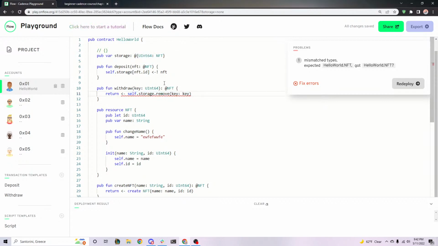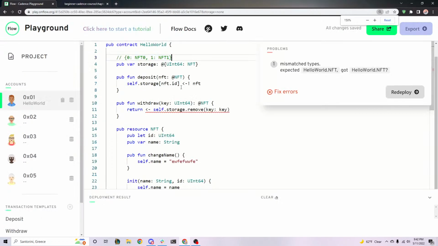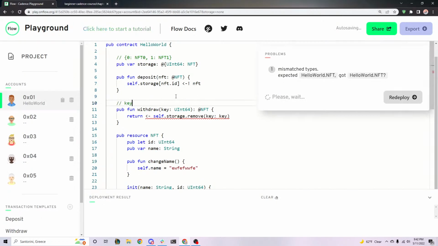Exactly. For example, let's say the dictionary looked like this: 0 maps to NFT 0, 1 maps to NFT 1. What would happen if we passed in a key that equals 2? This will return nil. So that's why it doesn't let us.